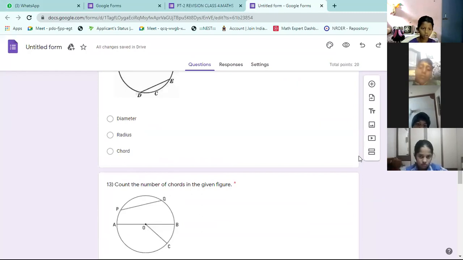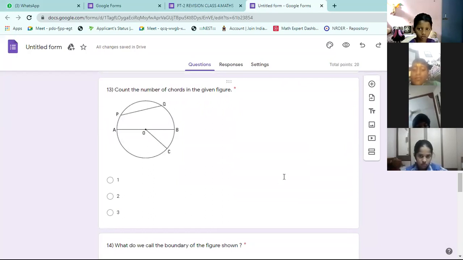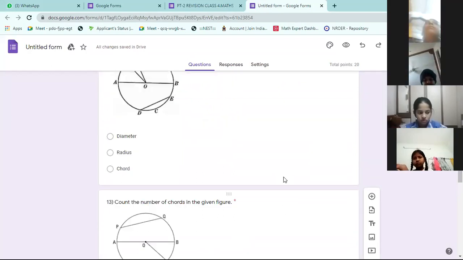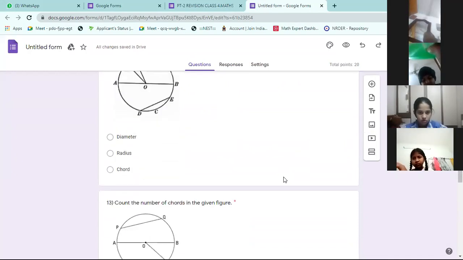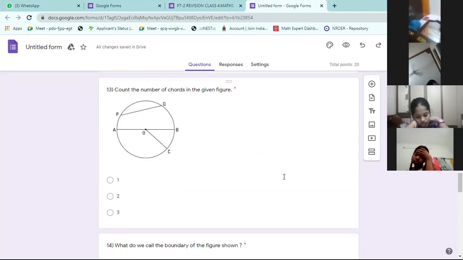13th question, sir. The 13th question is there on the screen. Sir, can I see the 11th and 12th question? The 12th question is the same as the 11th question, which is there on the board. Same figure. What is the name of SO? SO is called radius. Center to a point on the circle is always radius. 12th one is radius.